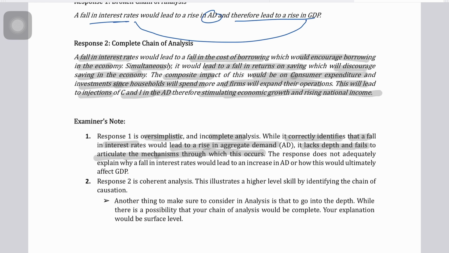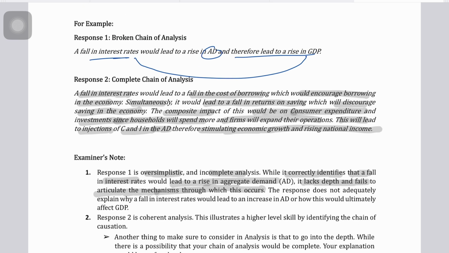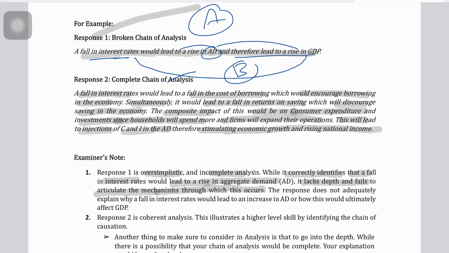Right? And if you look at response 1, which says the fall in interest rate would lead to a rise in AD, a lot of times students say, you know what, this is exactly what I've written. While this is exactly what you had written, the way you had written it was wrong. I didn't know why I ended up losing marks in the essay. I don't know why I'm not getting the right marks when this is exactly what I'm writing. I am also right. This is student A, student B. Both students are writing that a fall in interest rates leads to a rise in AD and therefore a rise in GDP.